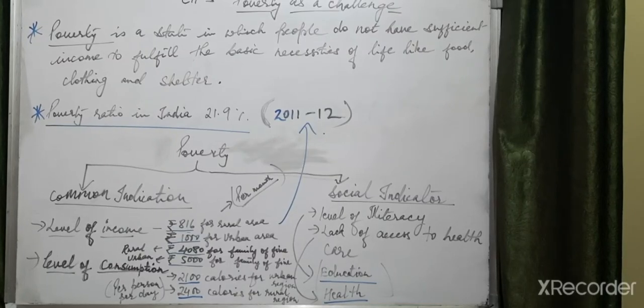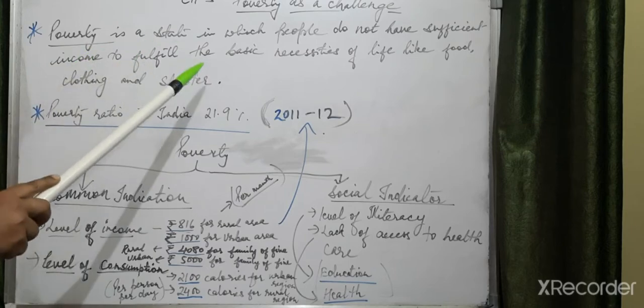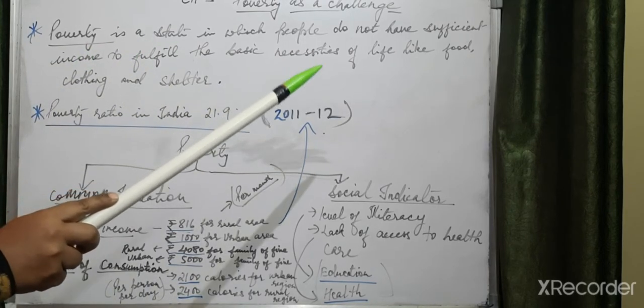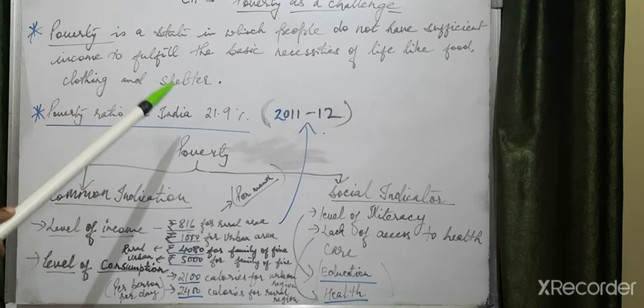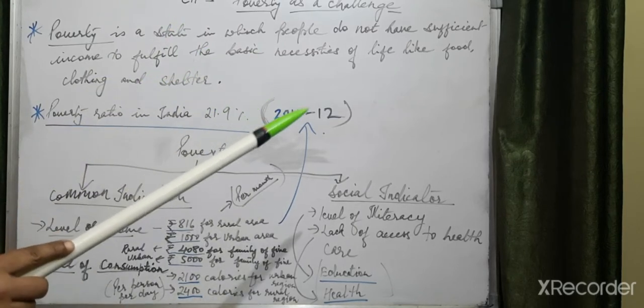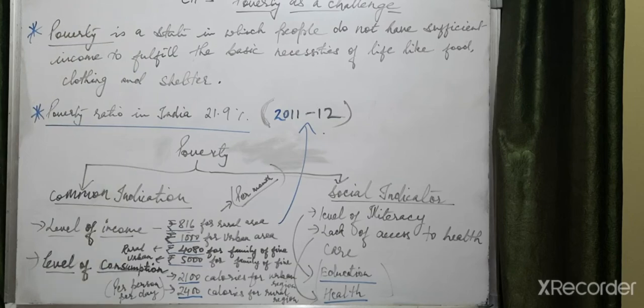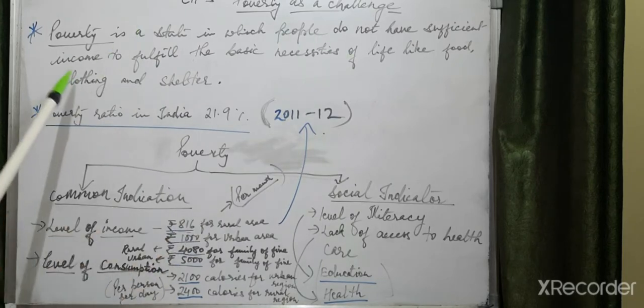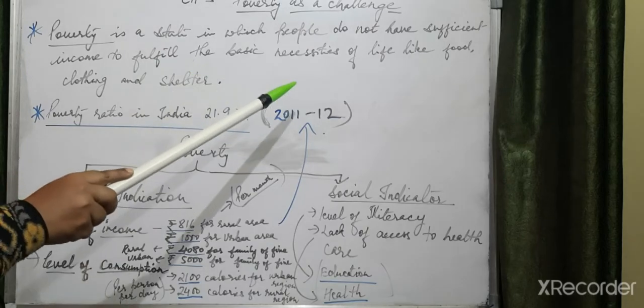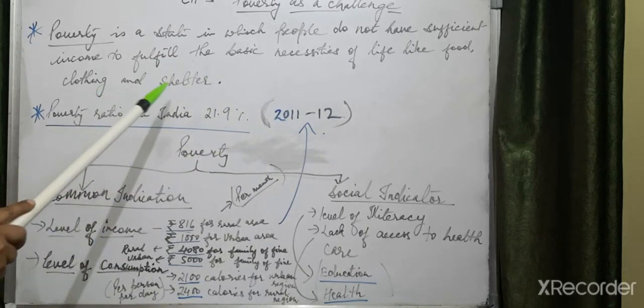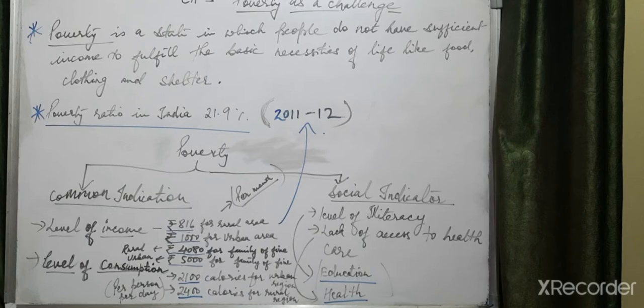Now, I am going to start Chapter 3, Poverty as a Challenge. Poverty is a state in which people do not have sufficient income to fulfill the basic necessities of life like food, clothing, and shelter. Again, I am repeating the definition. Without it, survival also gets threatened.